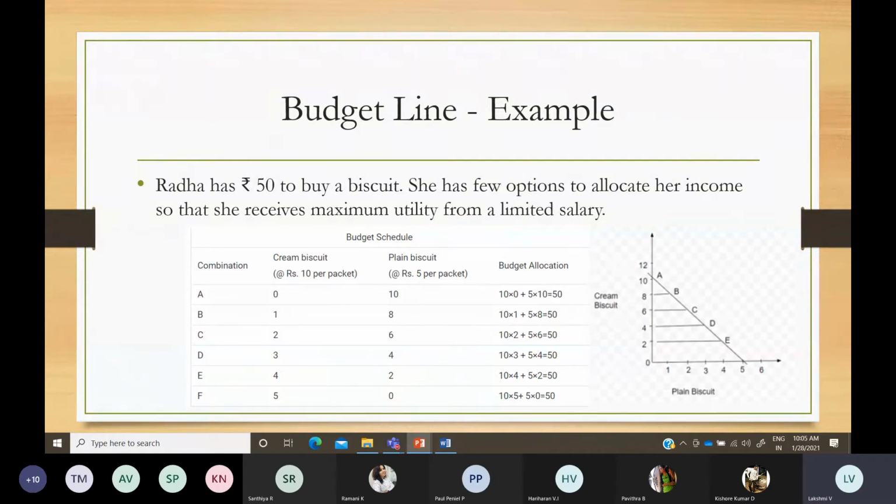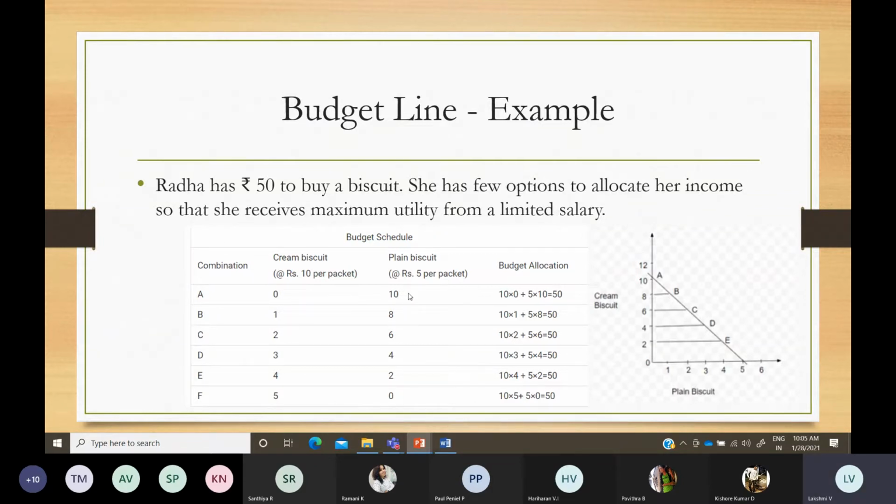You have your budget constraint of 50 rupees only. You cannot spend more than that. So that is the budget line, and this is the graph for that. Using this, you can plot accordingly. So you can plot as per this.